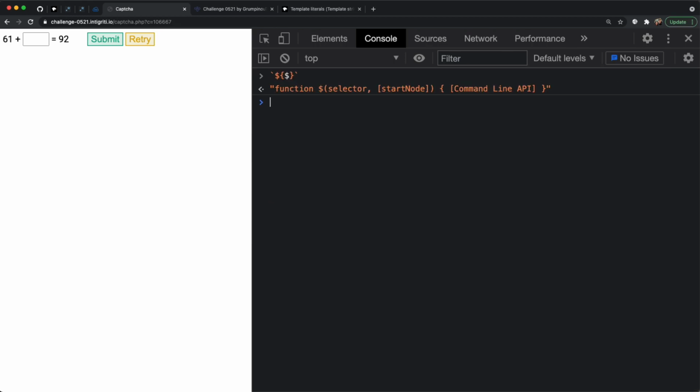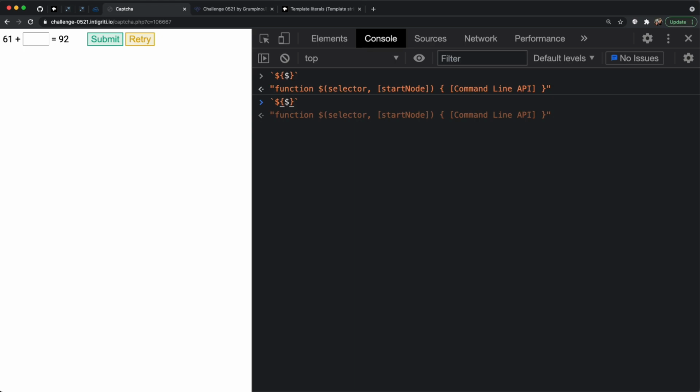So I have to find a new way. At this point, I was a little bit stuck because I had kind of run out of things that I could use with our legal characters to generate any kind of new characters. But then I got thinking, actually, we could use characters that are considered illegal because we can generate them. For example, the good thing about this $ here is that we got access to all of these characters which were part of a function.